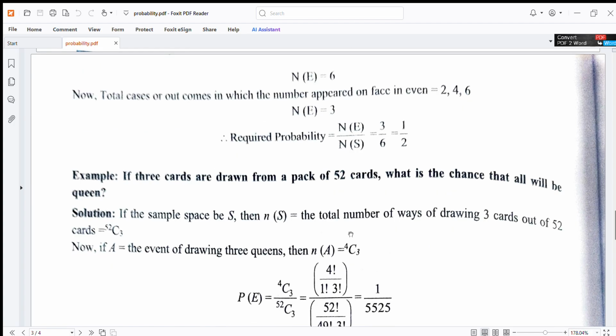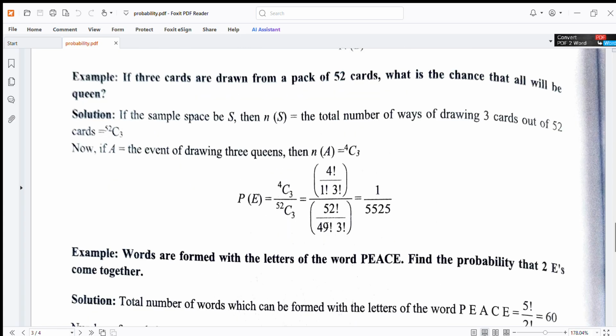= 1/2. Next example: if 3 cards are drawn from a pack of 52 cards, what is the chance that all will be queens? If the sample space is S, then n(S), the total number of ways of drawing 3 cards out of 52 cards, is 52C3.